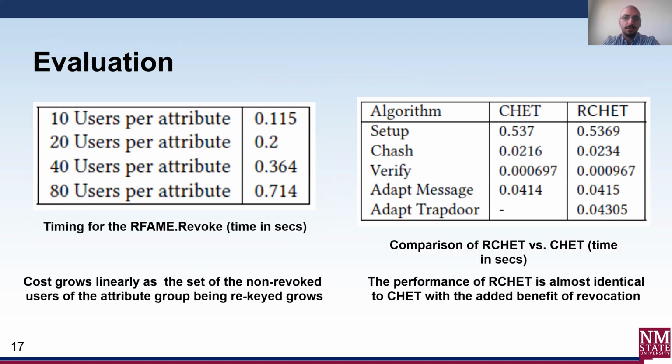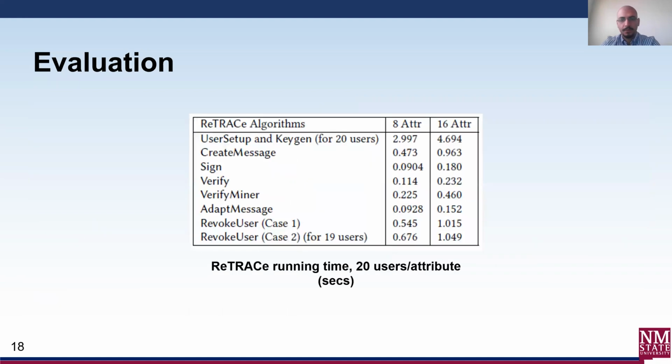Intuitively, the cost of revoking a single attribute group grows linearly as the number of users in the group increases. And when it comes to comparing RCHET, there is no major impact in its performance compared to CHET, along with the added benefit of revocation.